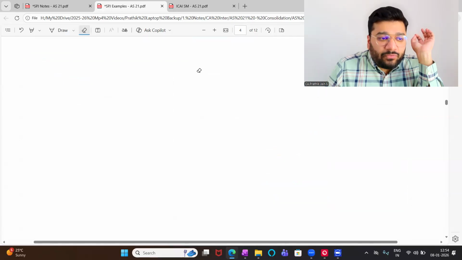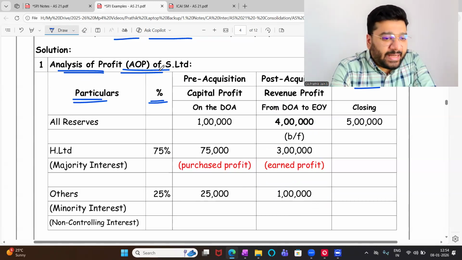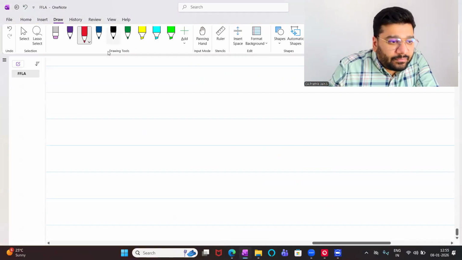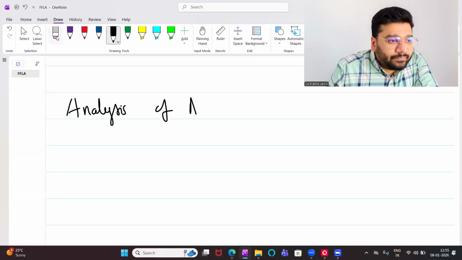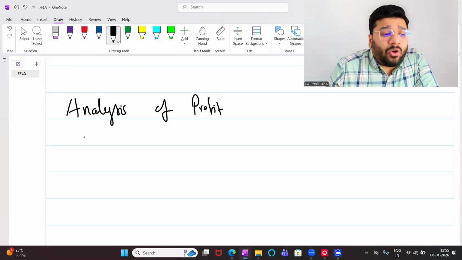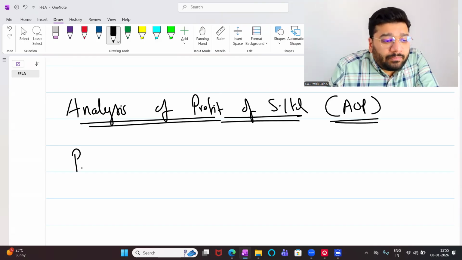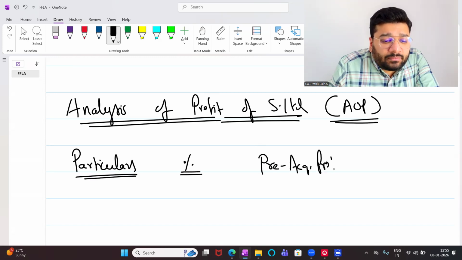Take a fresh page and write: Analysis of Profit, AOP, of S Limited. Please write it. Heading: Analysis of profit. I'm analyzing the profit of which company, people? Of S Limited. We call this, shortly and sweetly, AOP. Columns: particulars, percentage, pre-acquisition profit.